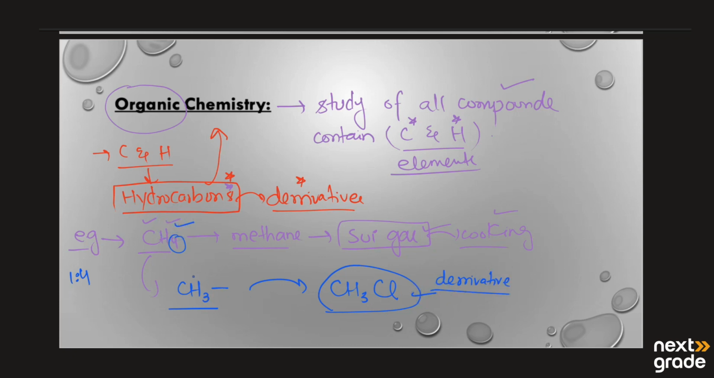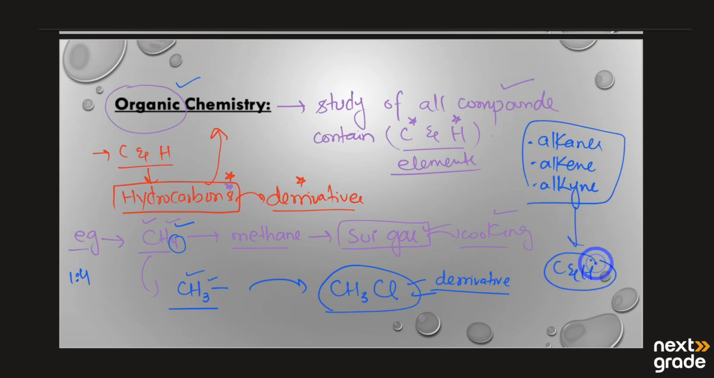So the study of all the compounds containing carbon and hydrogen and their derivatives is known as organic chemistry. We have a lot of other organic compounds, like alkanes, alkenes, and alkynes. These all contain carbon and hydrogen, so their study is known as organic chemistry.